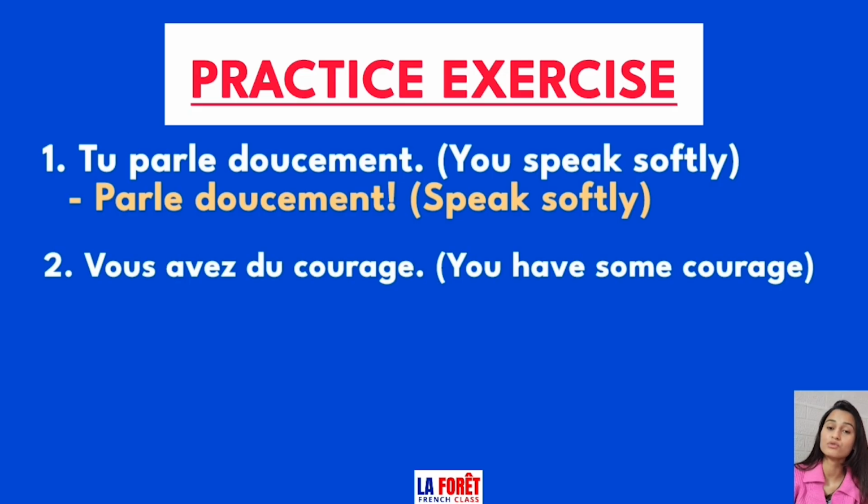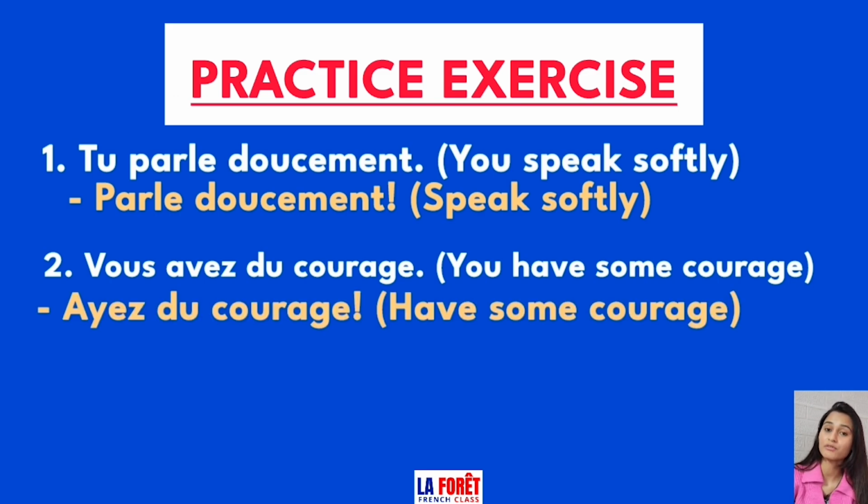Second sentence is vous avez du courage, means you have some courage. Now here we are using avoir, and avoir has its separate conjugation for imperative, so we are going to take that here. For the vous form, the conjugation is ayez, and then we will add the instruction of having some courage, which is du courage.